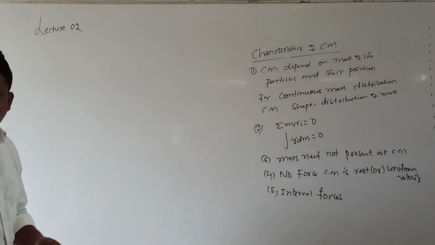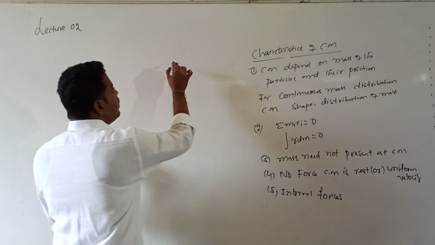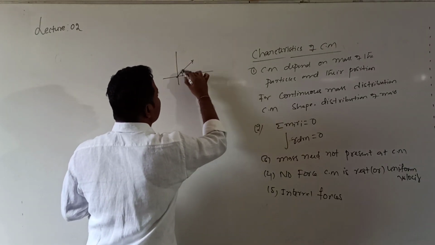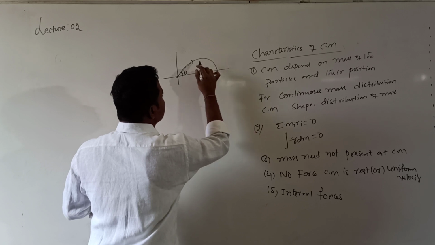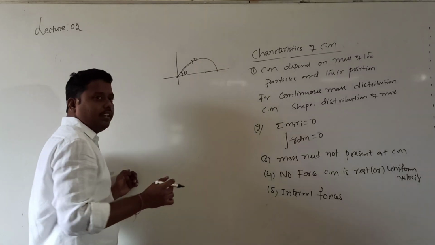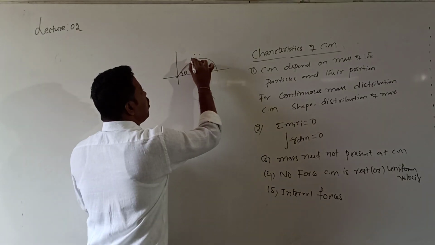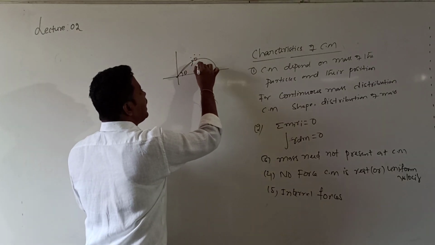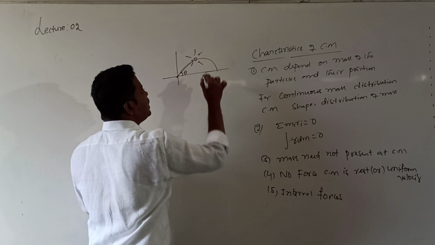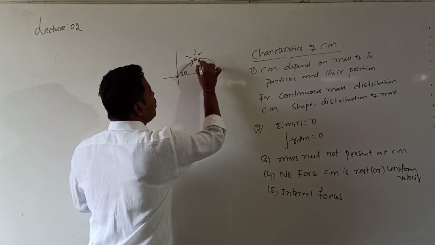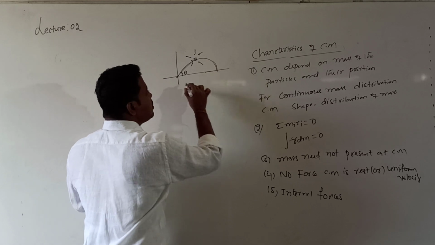So, I will consider one bomb or shell. The shell was thrown into the air at some angle. Let us suppose the shell exploded in air into a number of pieces. So all pieces will be thrown in different directions. But one point, called the center of mass, reaches the ground in a